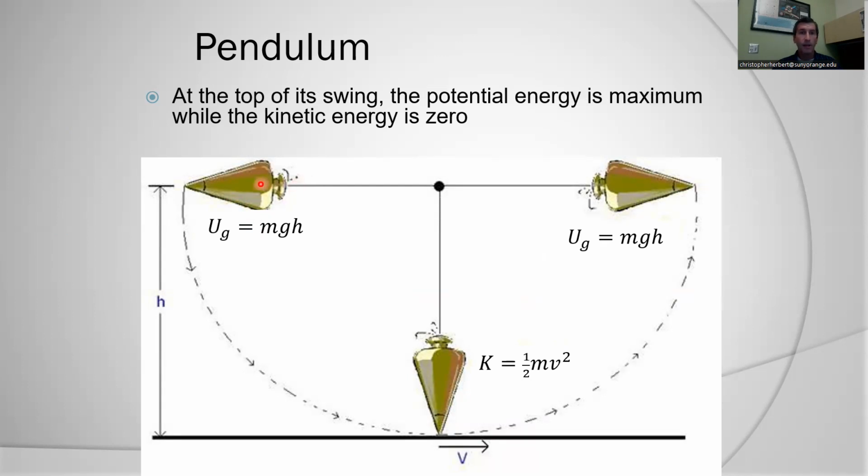So looking at this, we can see a lot of similarities between something in free fall, but the main difference here is we have one conservative force, and that, of course, is gravity, which is going to act on the mass. And then we have a restrictive force that doesn't do any work, and that's going to be the tension from the string. So again, we start out with some initial potential energy, mgh. H represents the height at which the pendulum is above its lowest point.